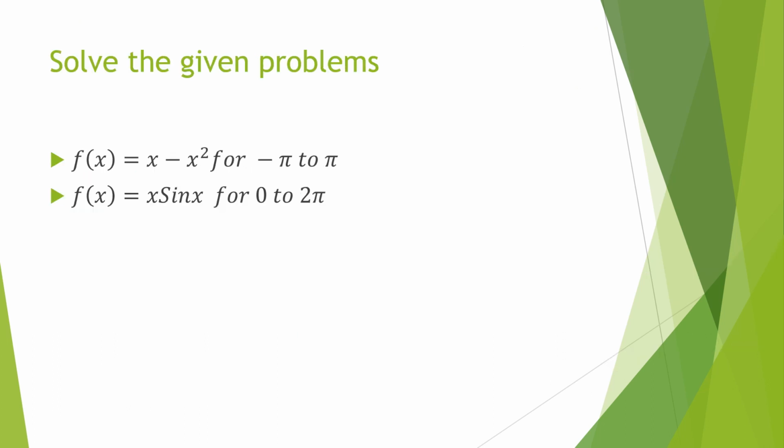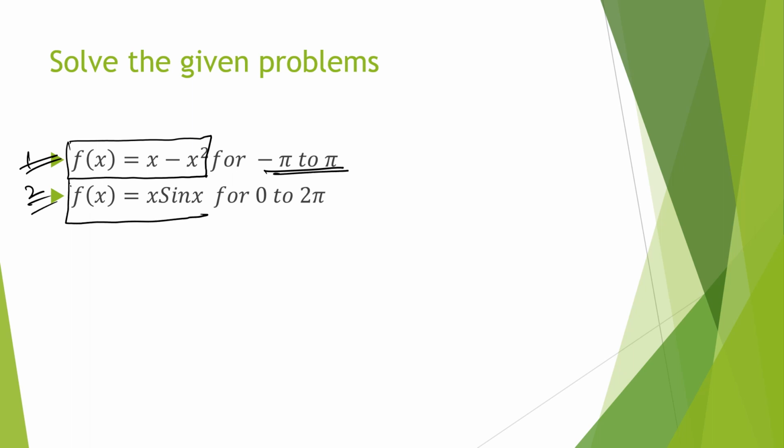Now it is a small task for you to solve these two questions using the Fourier series, where the function f(x) is equal to x minus x square for the interval minus π to plus π, and second, f(x) is equal to x sin x for the interval 0 to 2π.